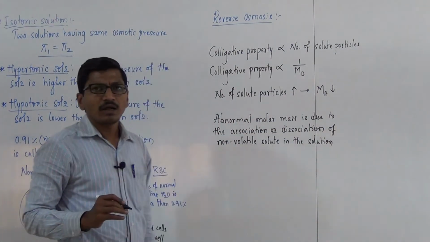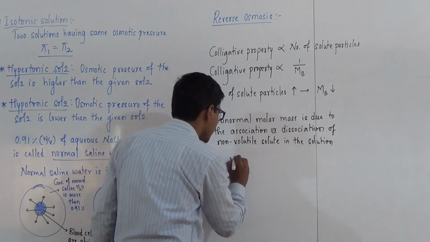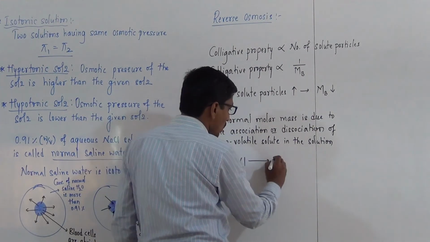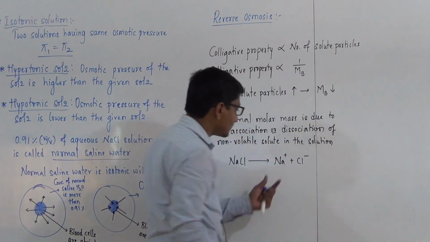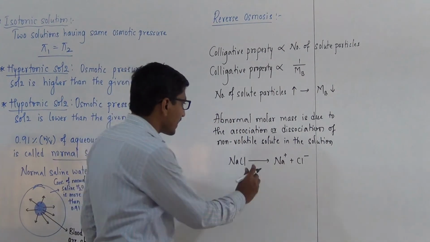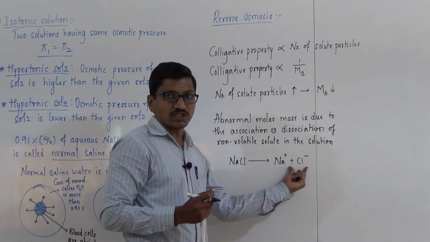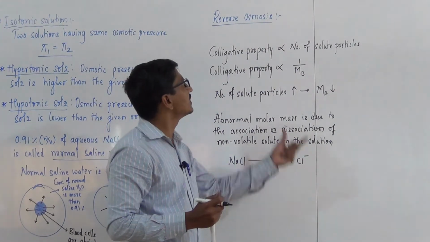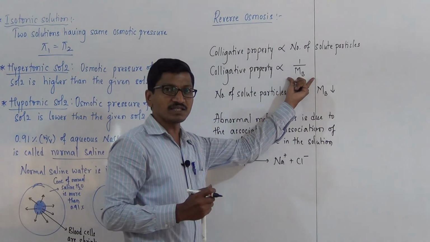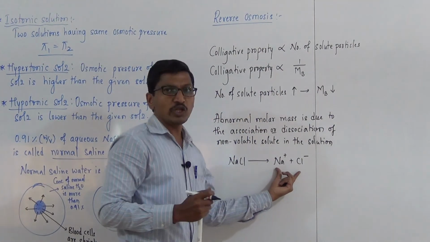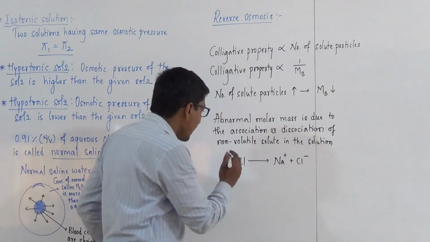For example, if the solute is dissociated or ionized in the solution, for example, NaCl is dissolved in water and it dissociates or ionizes as Na+ and Cl- ions, and the number of particles increases after dissociation in the solution. When the number of particles increases, the colligative property increases, and the molar mass decreases, and in NaCl the molecular mass is exactly half of the theoretical value.